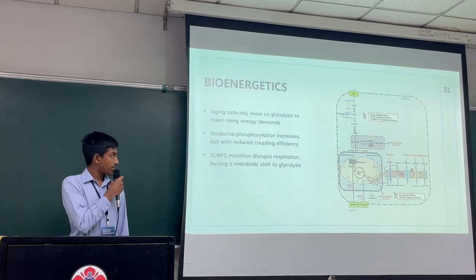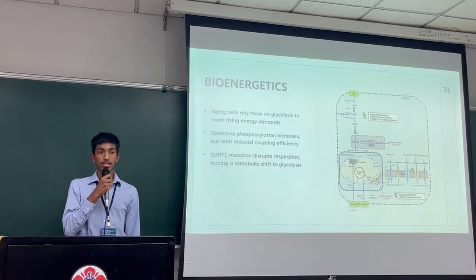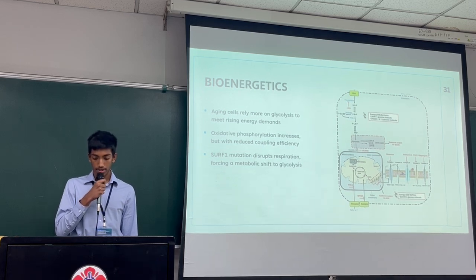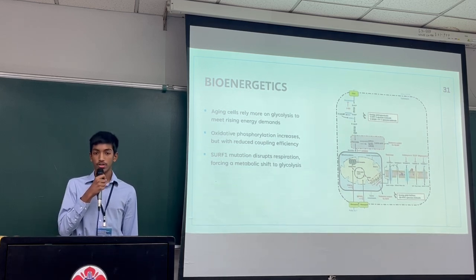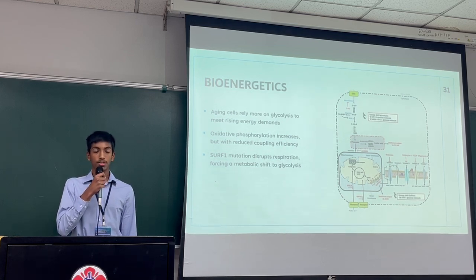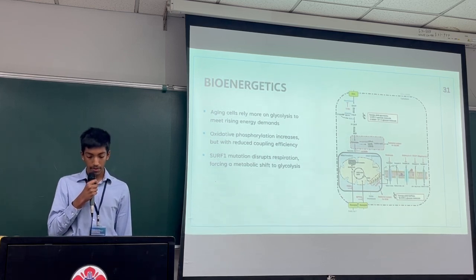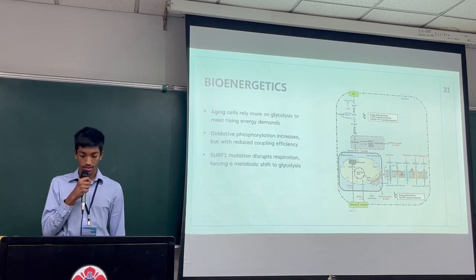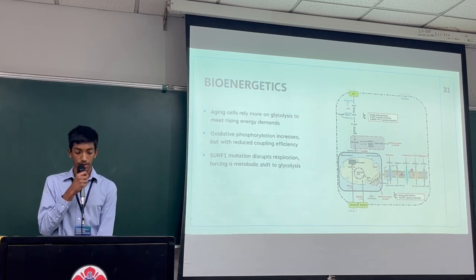As fibroblasts age, they shift towards increased glycolysis and oxidative phosphorylation, likely due to meeting the energy demands of damaged systems. Declining mitochondrial coupling efficiency signifies greater proton leak and ROS, which supports the free radical theory discussed earlier. Cells with the SIRF1 mutation also showed a metabolic shift toward glycolysis due to inefficient oxidative phosphorylation.